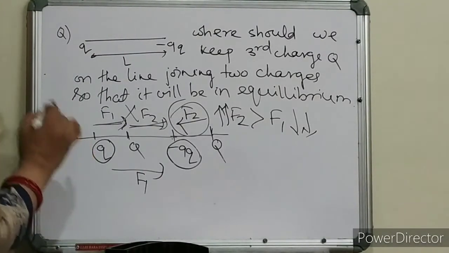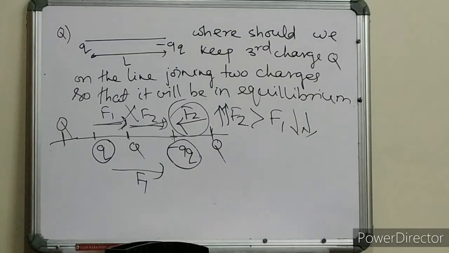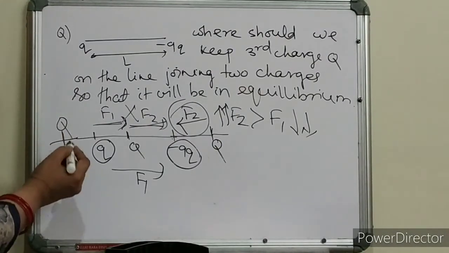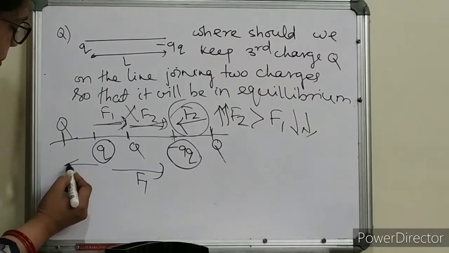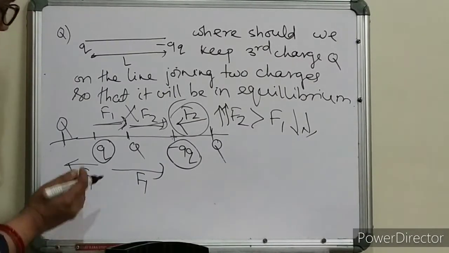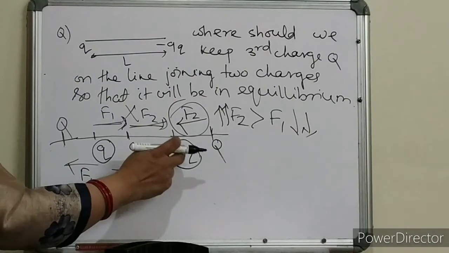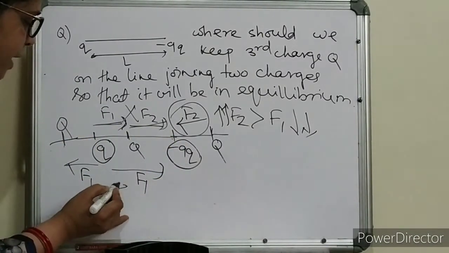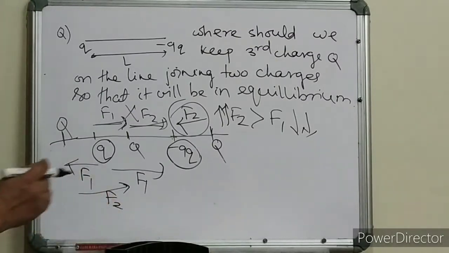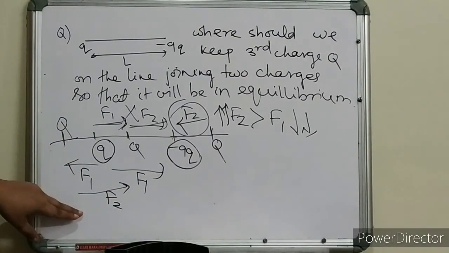Okay. Now let us see this condition. If I keep the Q over here, what will happen? Here this Q will push, F1 like this, and this minus 9Q will try to attract. So F2 will be in this direction. Is the last line visible to you, children?